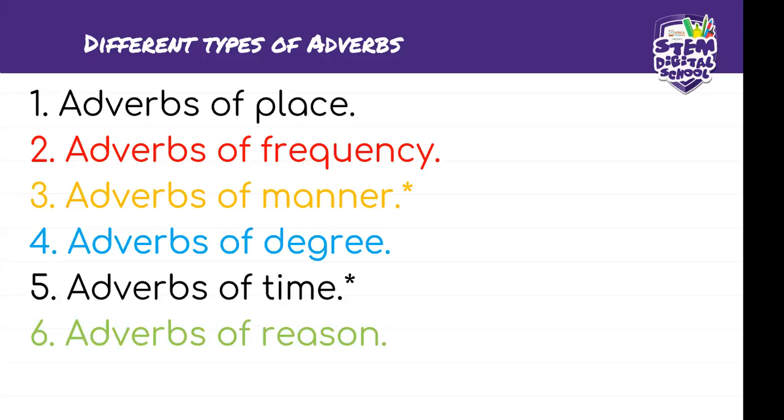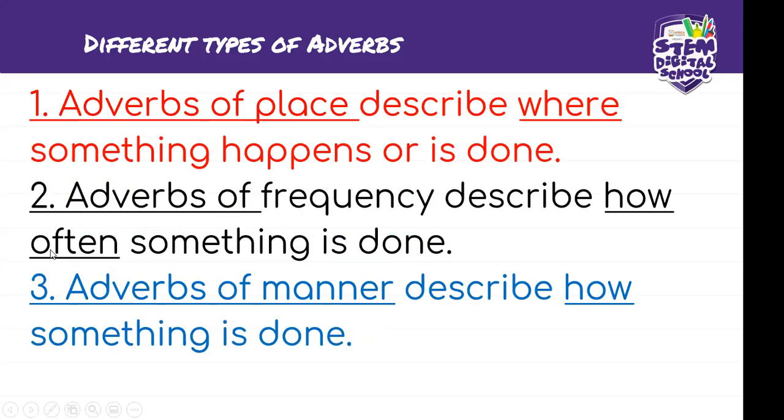Describe us when something happens or where something is.